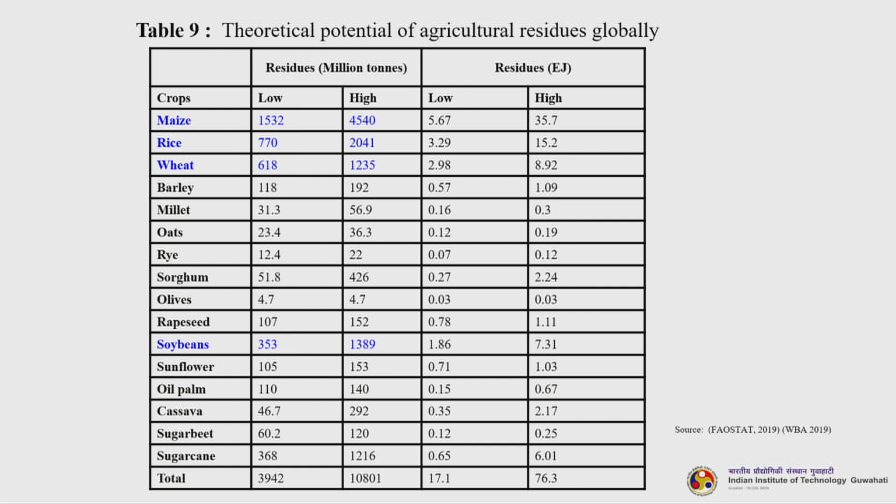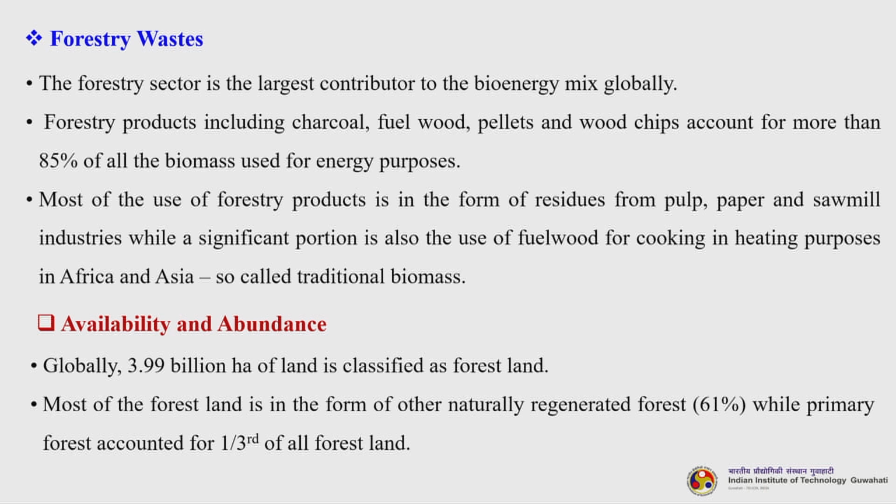Now, let us understand the importance of forestry waste. The forestry sector is the largest contributor to the bioenergy mix globally. Forestry products including charcoal, fuel wood, pellets and wood chips account for more than 85% of the biomass used for energy purposes. Most of the use of forestry products is in the form of residues from pulp, paper and sawmill industries, while a significant portion is also the use of fuel wood for cooking and heating purposes in Africa and Asia, the so-called traditional fuel wood or biomass. Globally, 3.99 billion hectares of land is classified as forest land.